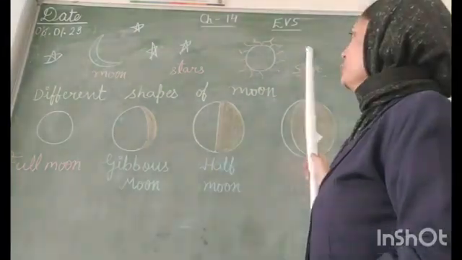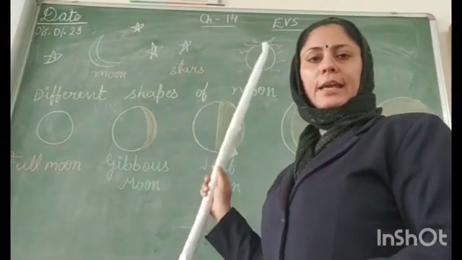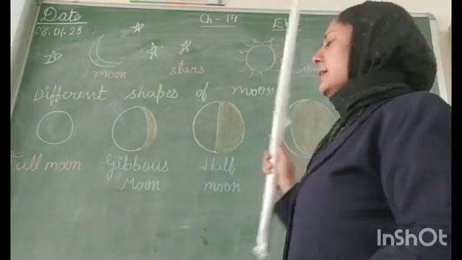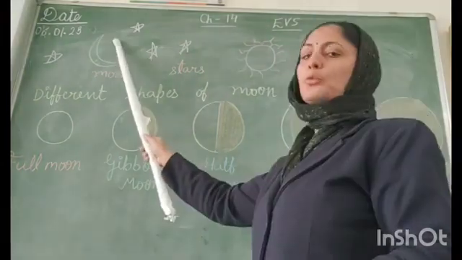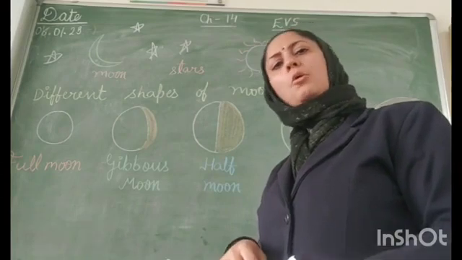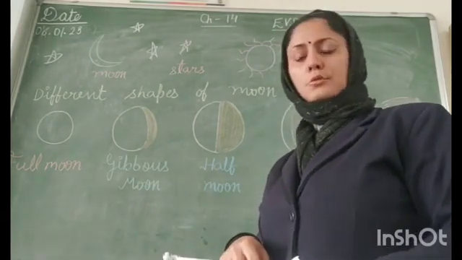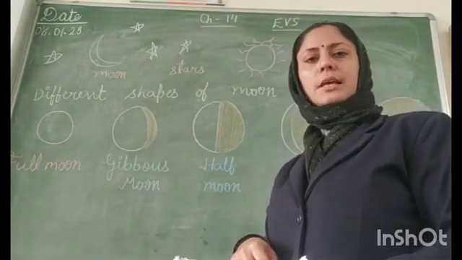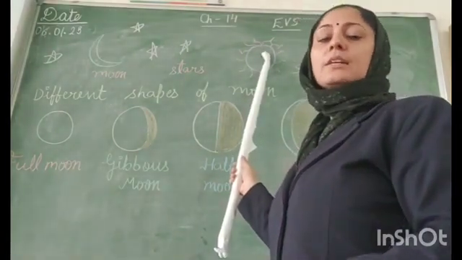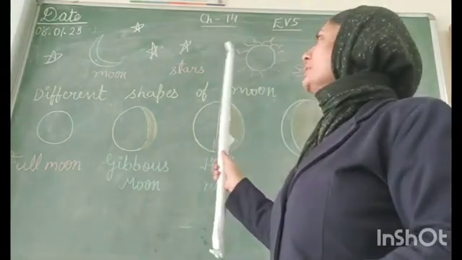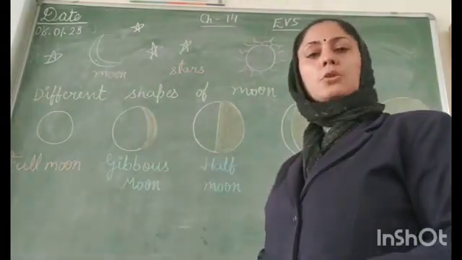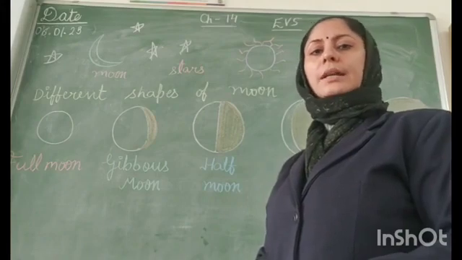Sun and moon differentiate day and night. In the daytime we see sun and in the night we see moon. But do you know the fact? Moon is there all the time, all the stars also. But we cannot see them because the light of the sun is very bright. It is so bright that we are not able to notice the moon and the stars. We notice them only in the night.